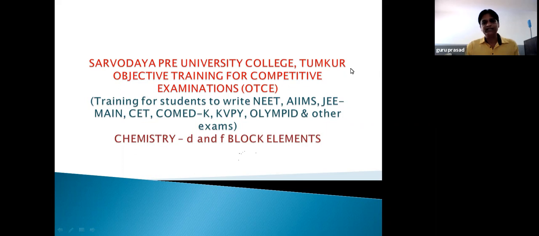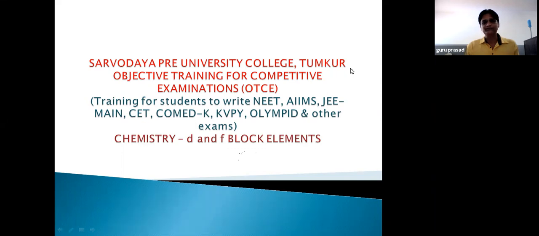Okay. See, Mendeleev's periodic table contains elements in the form of horizontal rows and vertical columns. Horizontal rows are called periods and vertical columns are called groups. So in each group, elements with similar properties are placed so that the burden of remembering the properties of each element has been reduced to certain groups. Okay. But a number of limitations existed in Mendeleev's periodic table because at that time the structure of the atom was not known.